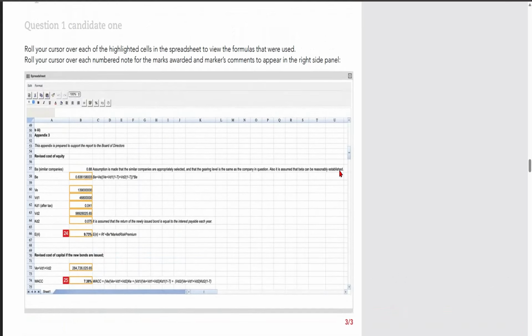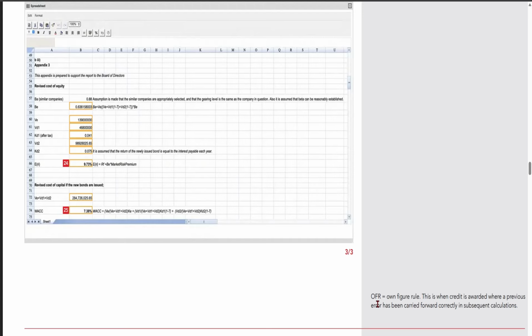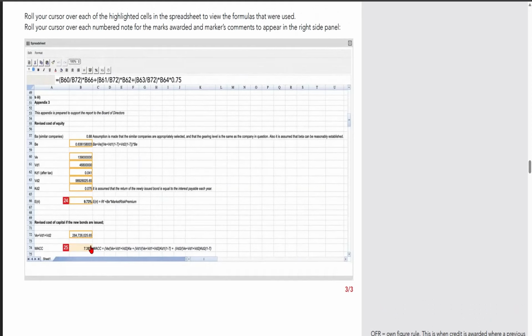And one more thing, you might have heard this term, own figure rule. Okay, so own figure rule means, suppose you get your carry wrong, you didn't get the right figure, but you use this value to calculate the rest of the figures.